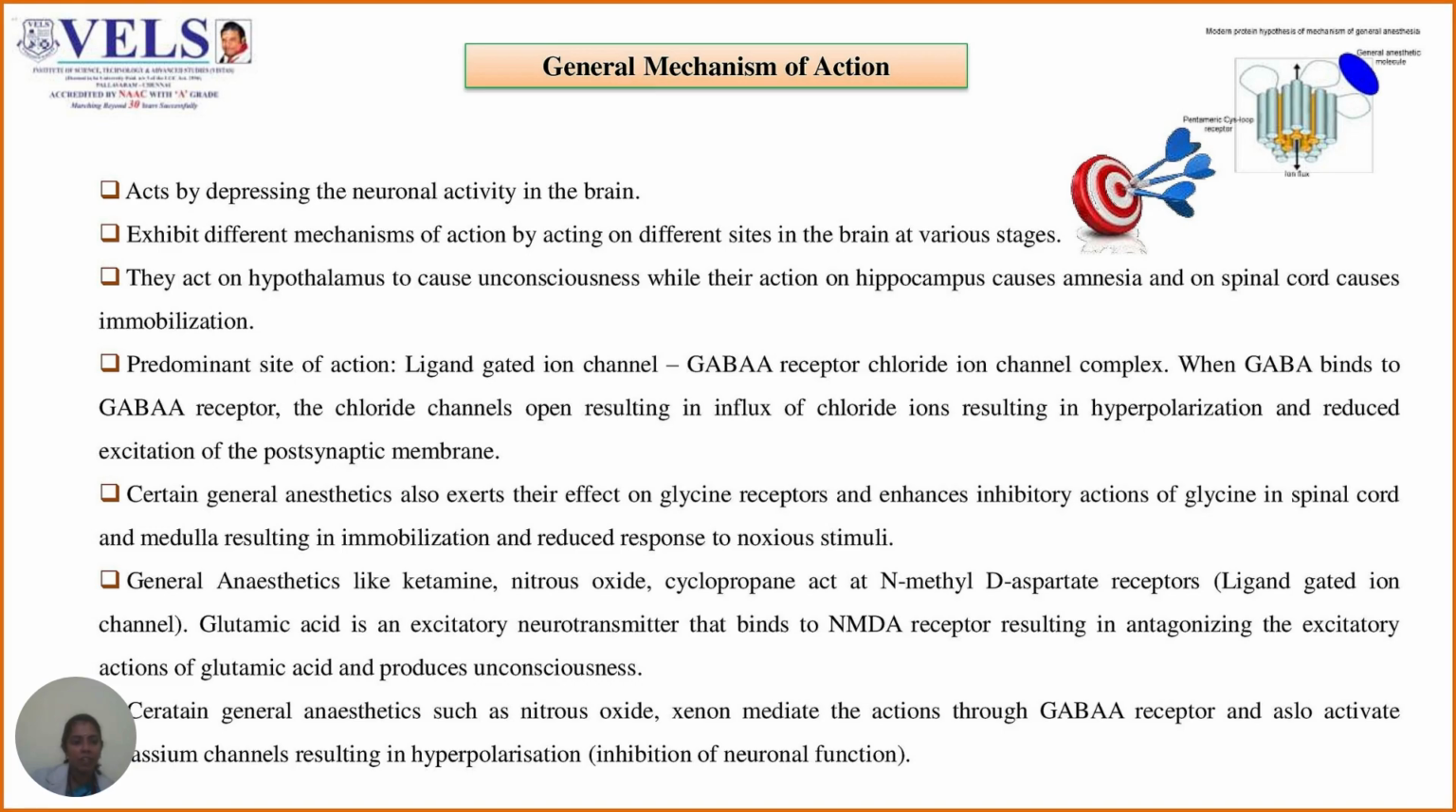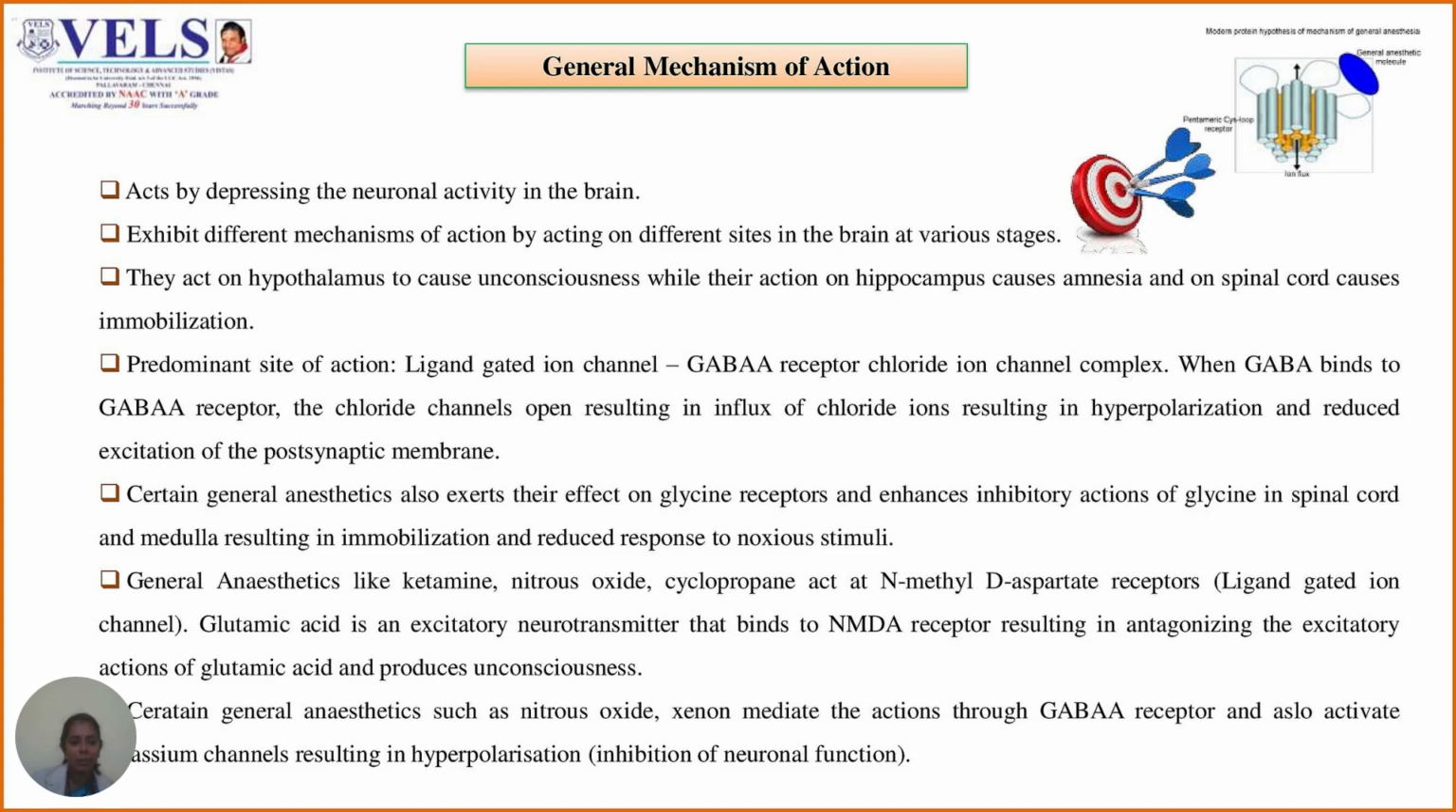General mechanism of action. It acts by depressing the neuronal activity in the brain. It exhibits different mechanisms of action by acting on different sites in the brain at various stages. They act on hypothalamus to cause unconsciousness, while their action on hippocampus causes amnesia, whereas on spinal cord it causes immobilization. The predominant site of action is the ligand-gated ion channel, the GABA A receptor chloride channel complex.